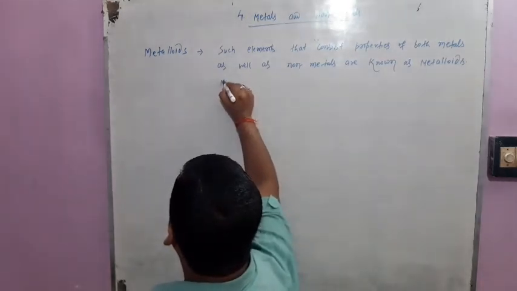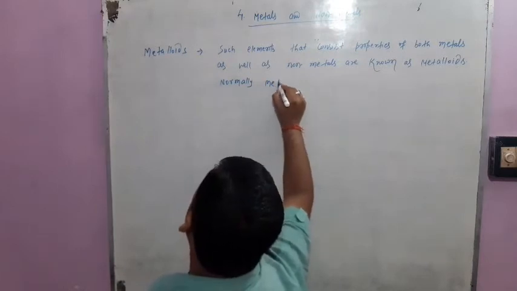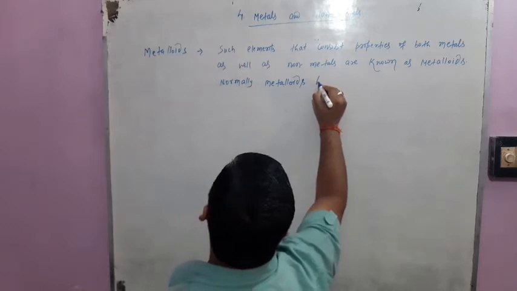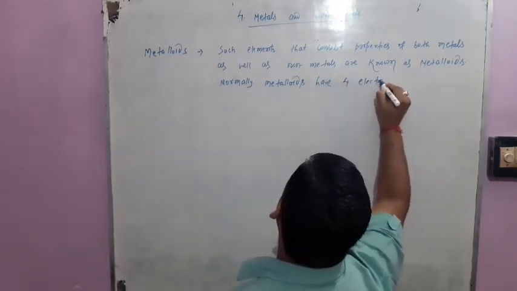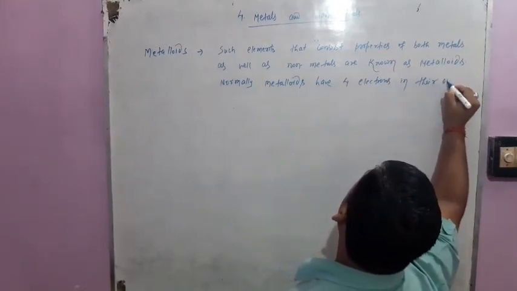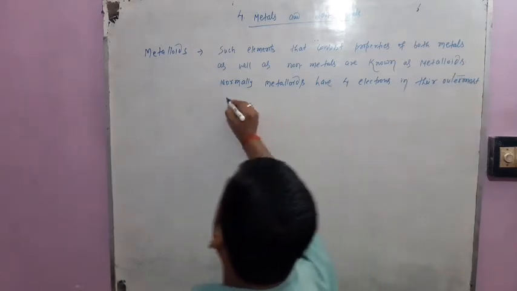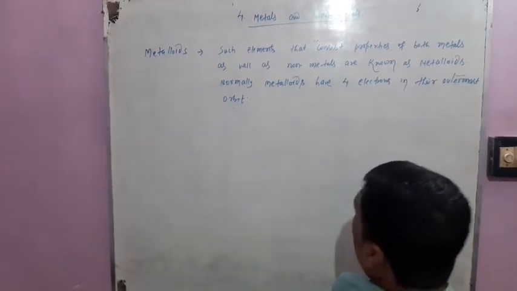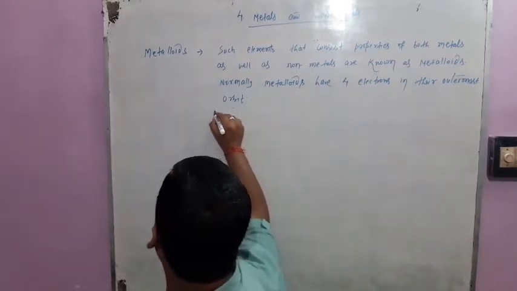Normally, metalloids have four electrons in their outermost orbit. Okay students, clear? Now we are going to look at some examples of metalloids.